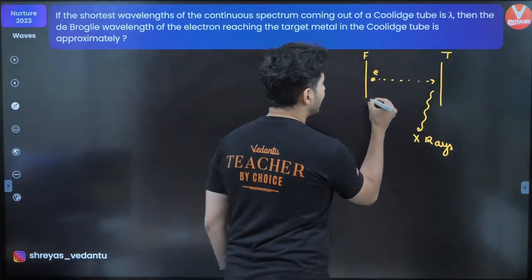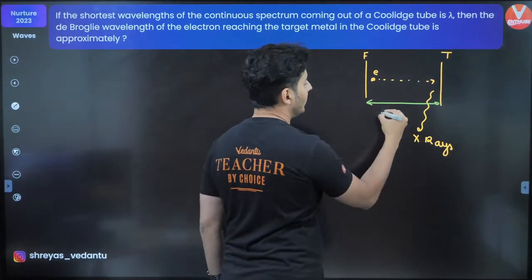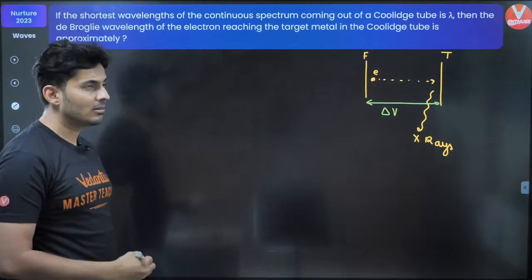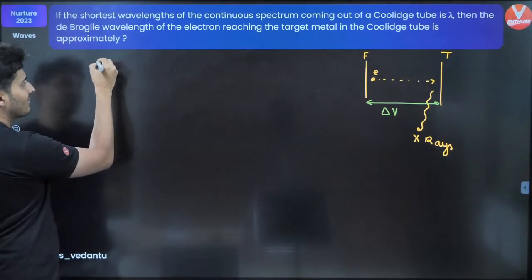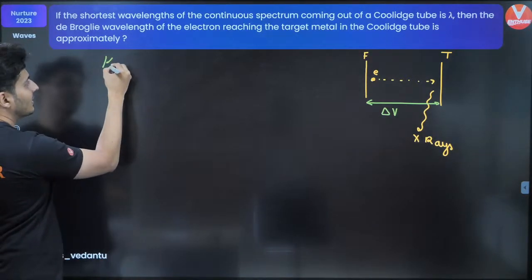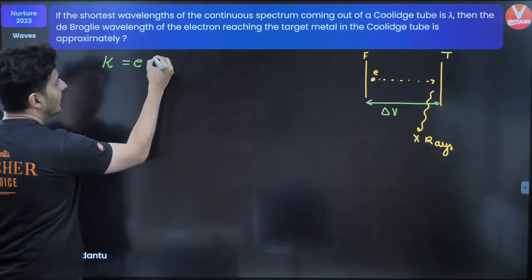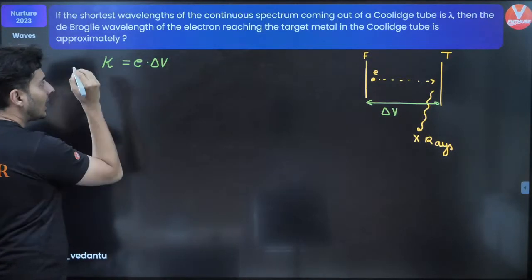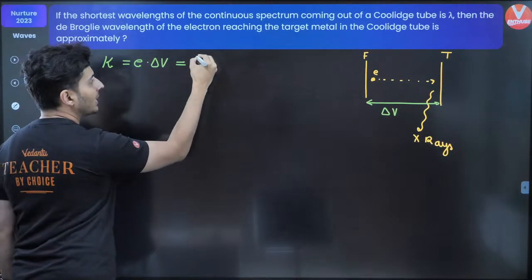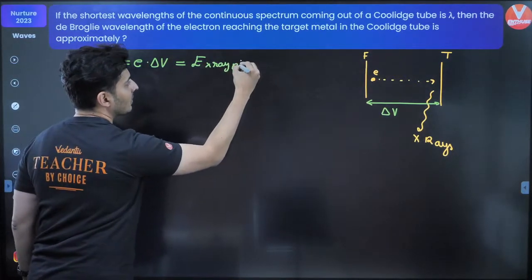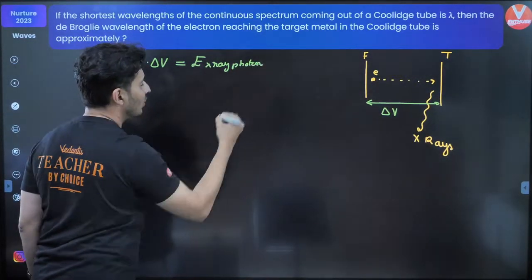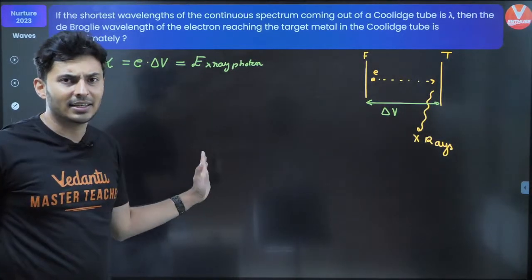If you accelerate the electron by some potential difference, let's say delta V, then you can say that the kinetic energy of the electrons is charge of the electrons into delta V, and this happens to be the energy of the X-ray photon, the maximum energy that it can have.